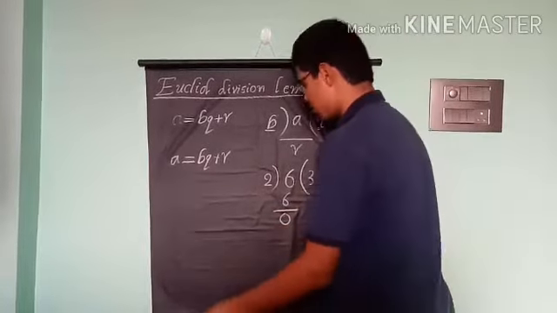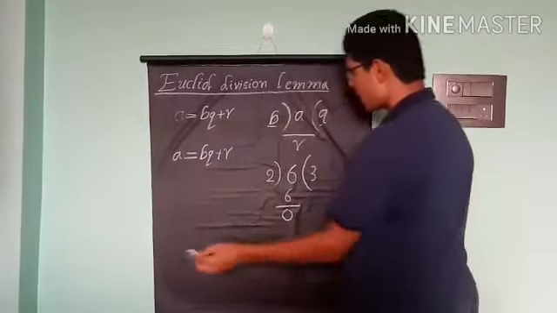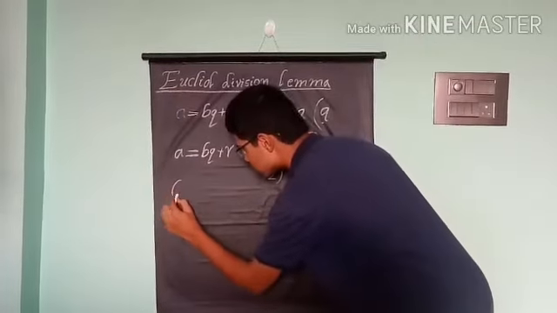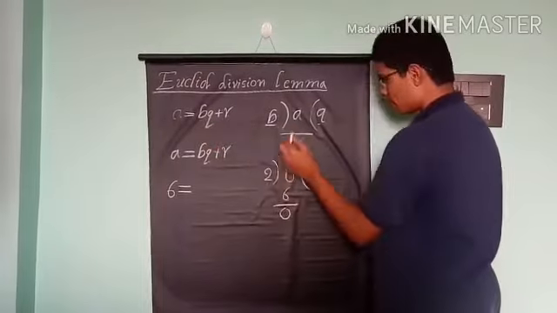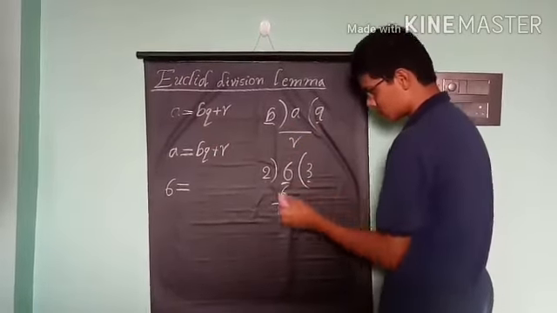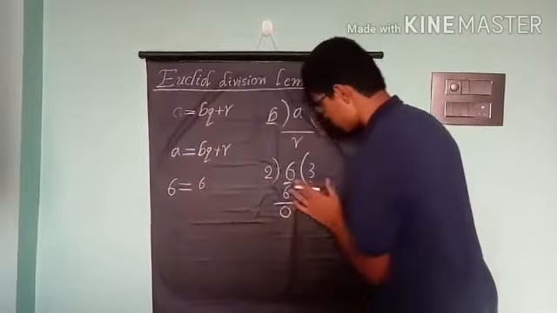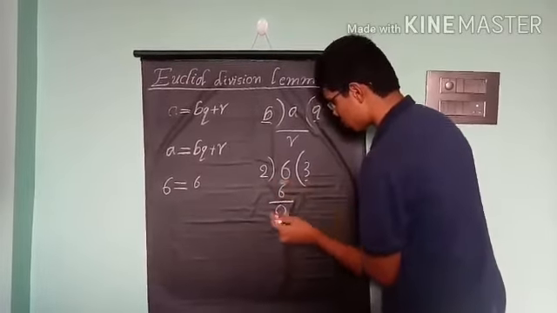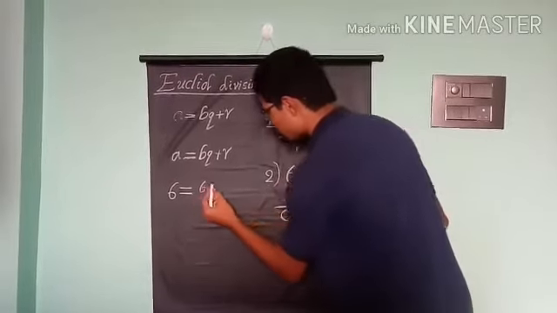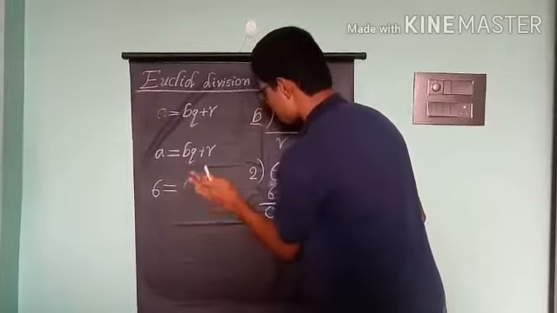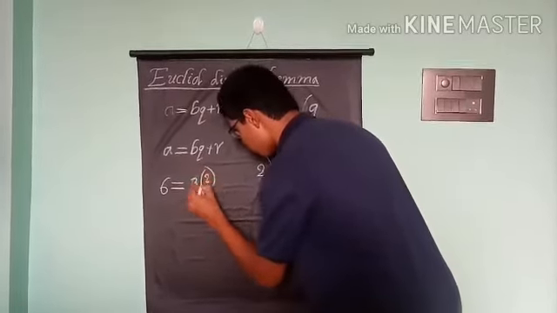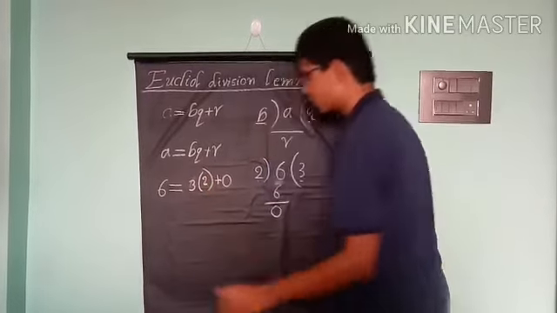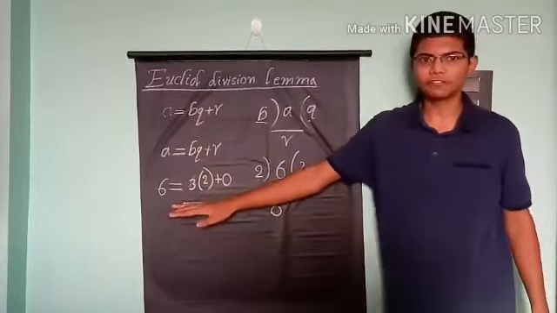In Euclid's division lemma, a equals 6, so 6 equals 2 into 3 plus 0. It is called Euclid's division lemma.